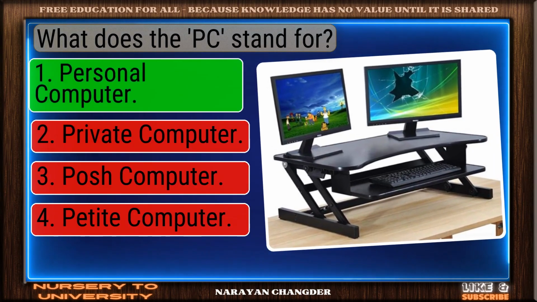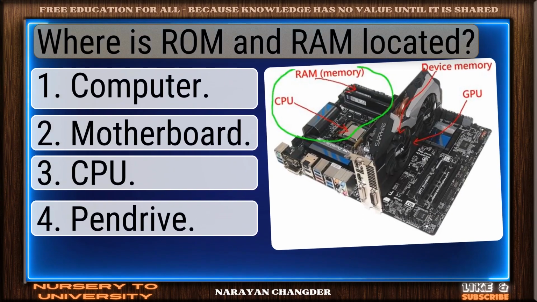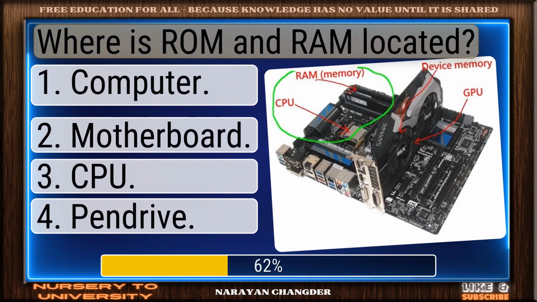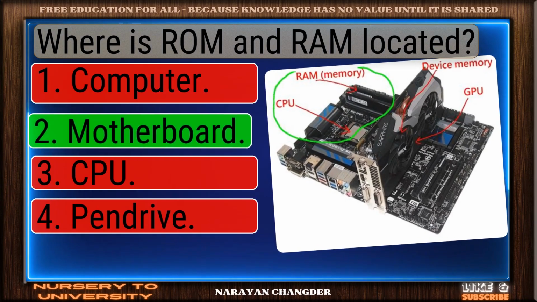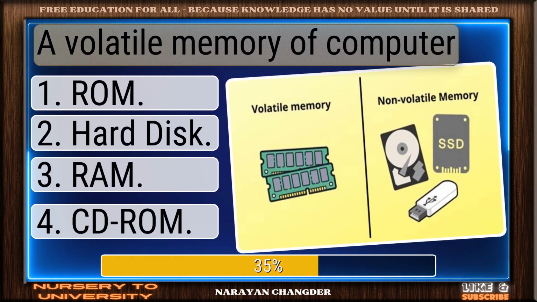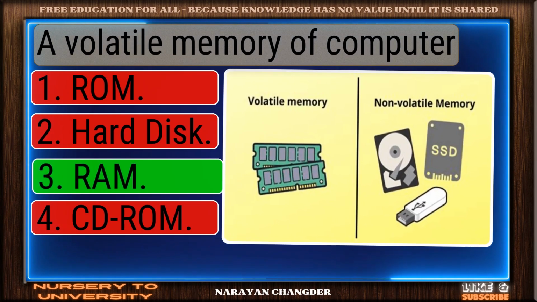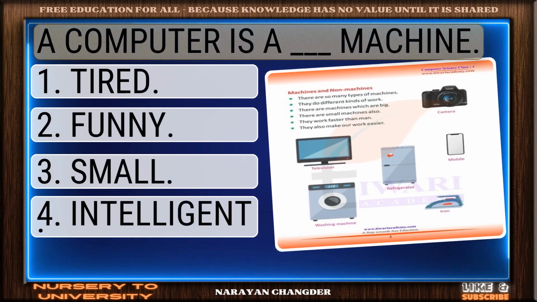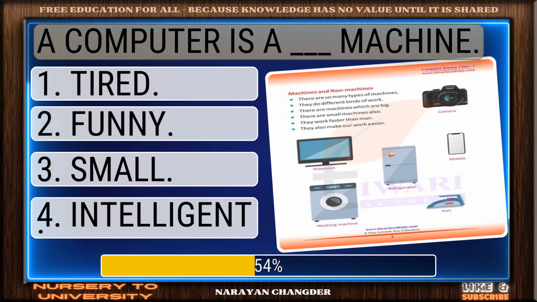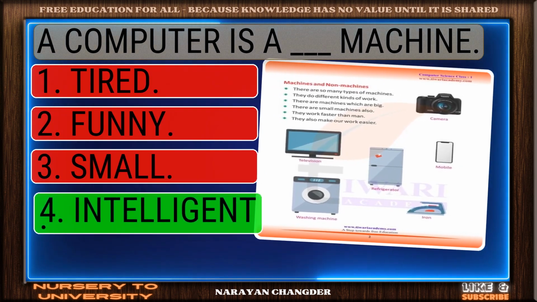On track. Personal computer is correct. Where is ROM and RAM located? You got it. Motherboard fits. A volatile memory of computer. Good thinking. RAM is right. A computer is a dash machine. Right choice. Intelligent is best.